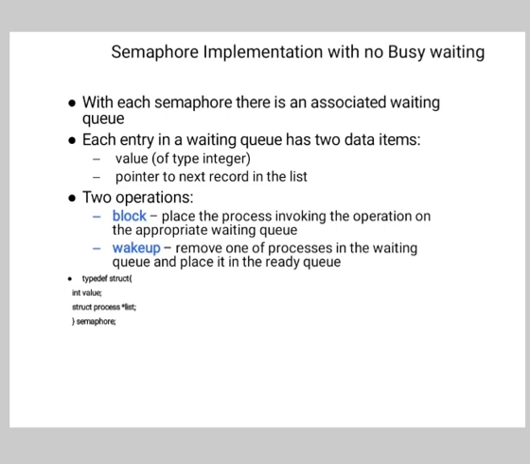So mutual exclusion using semaphore is straightforward. Each process executes wait before entering its critical section. S is the semaphore. If the value of S becomes negative, then the process is suspended. If the value of S remains non-negative, then it enters its critical section. Each process executes signal S after exiting its critical section. If there is a blocked process, it is put in the ready queue. If there is no blocked process, then S is incremented by 1.